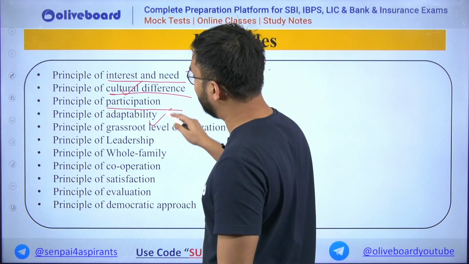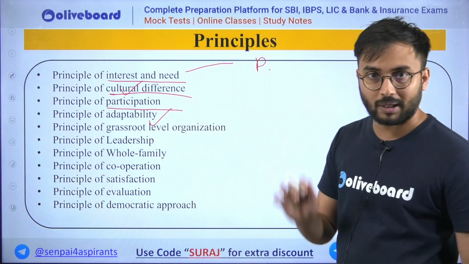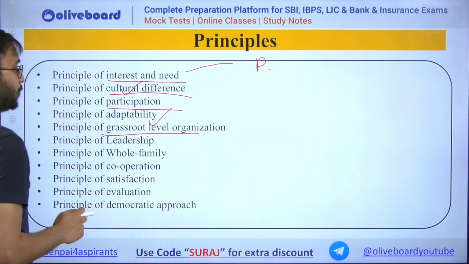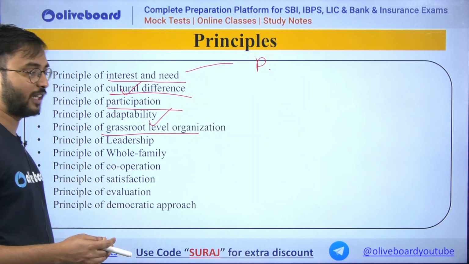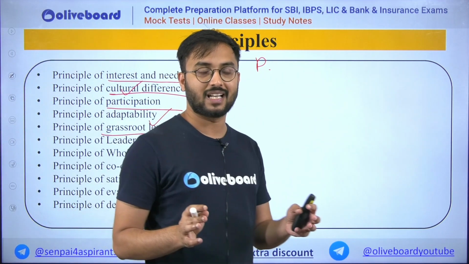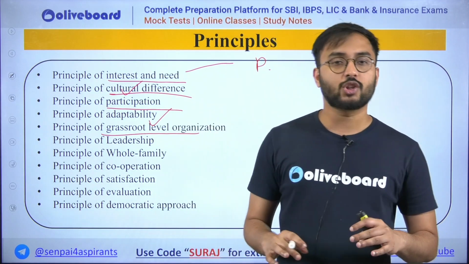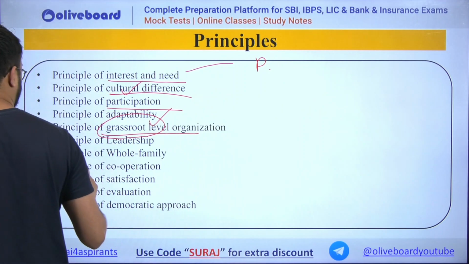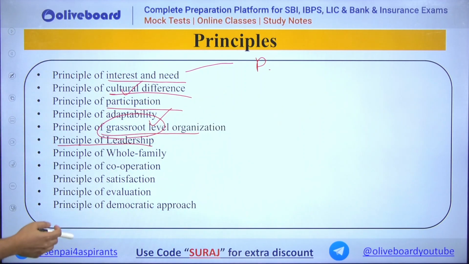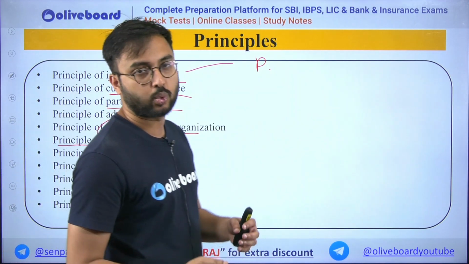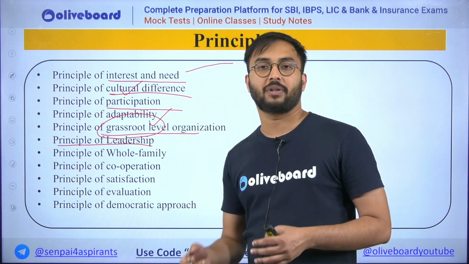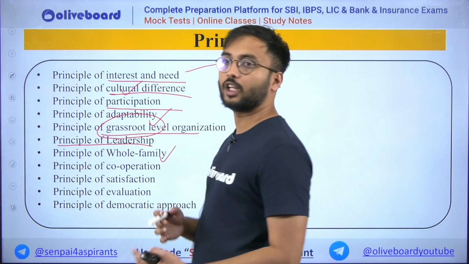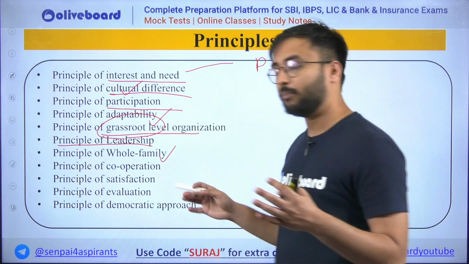Principle of participation. As more of the people participate, more and more practicality could be shared between the people. Then principle of adaptability, because this extension education is based on problems, and to find solutions of the problems you need to be adaptable. Principle of grassroots level organization, as most of the extension education is based on teachings done on the ground or on the field, and that is why grassroots level organizations are very important.